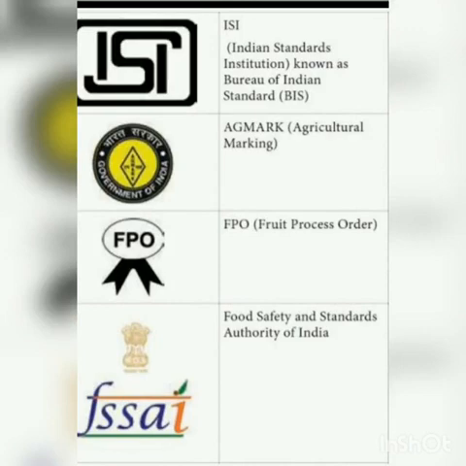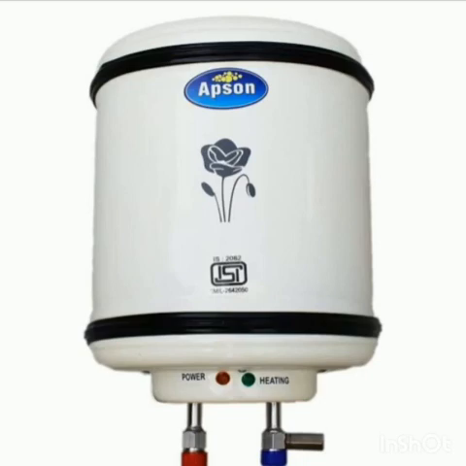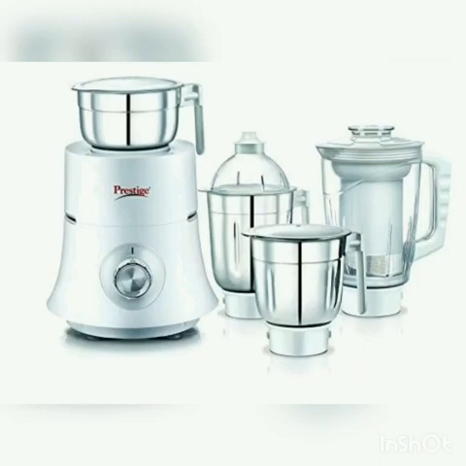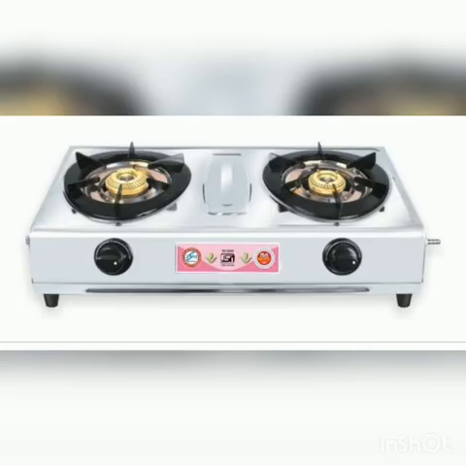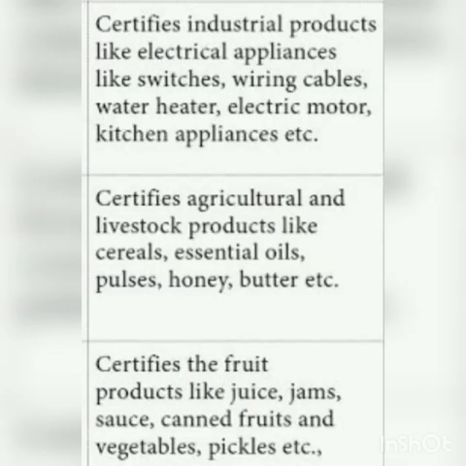This ISI certifies industrial products like electrical appliances like switches, wiring cables, water heater, electric motor, kitchen appliances, etc. For example, you can see in water heater and in kitchen appliances such as mixie, grinder, you can see this ISI symbol. Next one is AGMARK, Agricultural Marking. It certifies agricultural and livestock products like cereals, essential oils, pulses, honey, butter, etc.